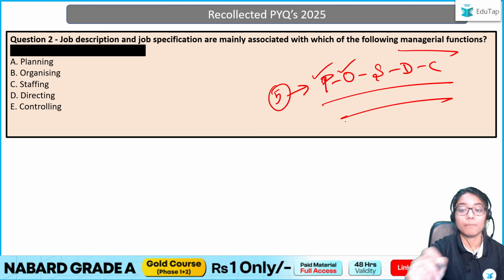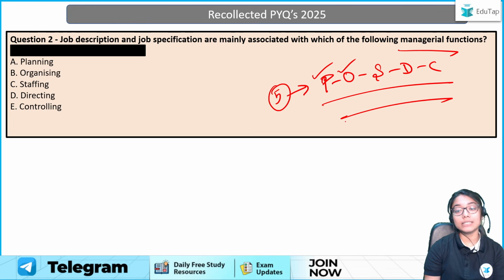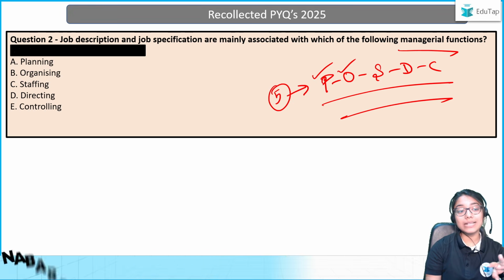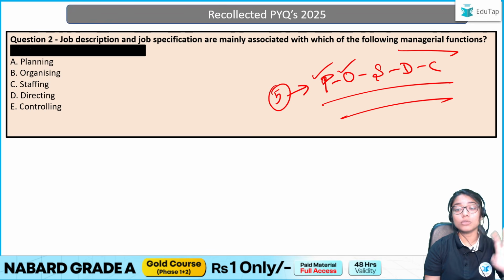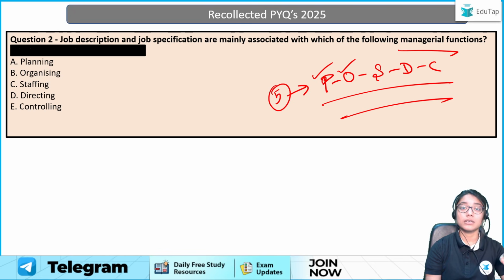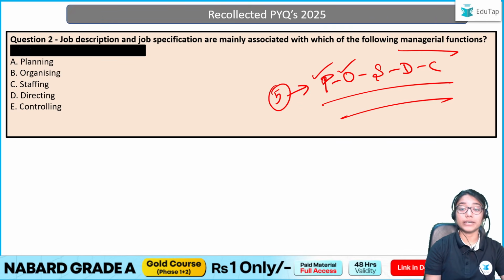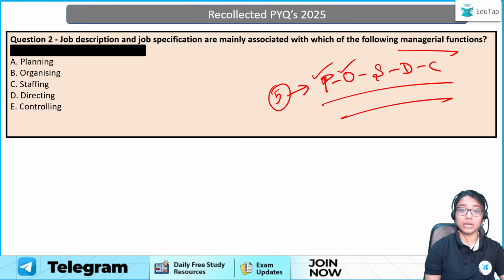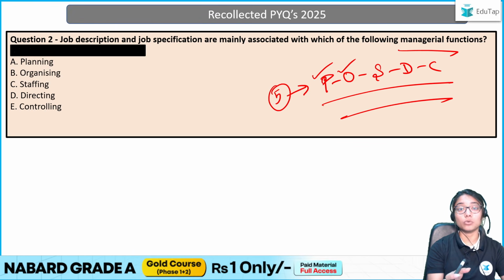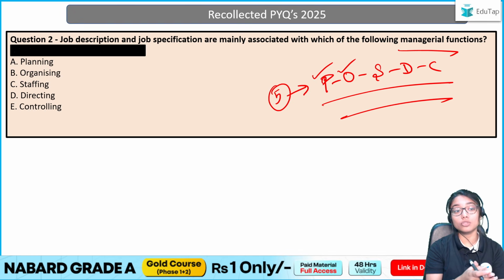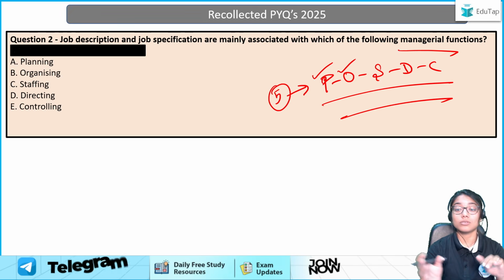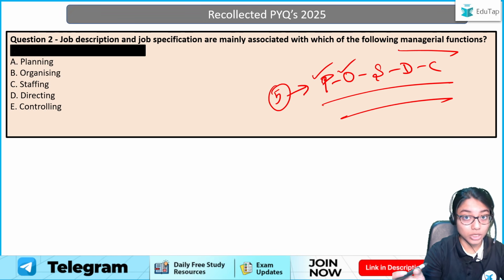Then comes organizing. What is organizing? In this organizing stage, we are simply going to be figuring out the roles and responsibilities, that what sort of work would be done in the business, right? If I'm opening a cafe, I need somebody as a chef, I might need somebody as a waiter, I might need a manager or an accountant. So I'm just figuring out who will do what sort of task and who will be the manager or not, right? So in this step also, am I hiring? No. Before hiring, I need to know what sort of job is to be done in my organization, right? So in organizing also, JD and JS is not required.